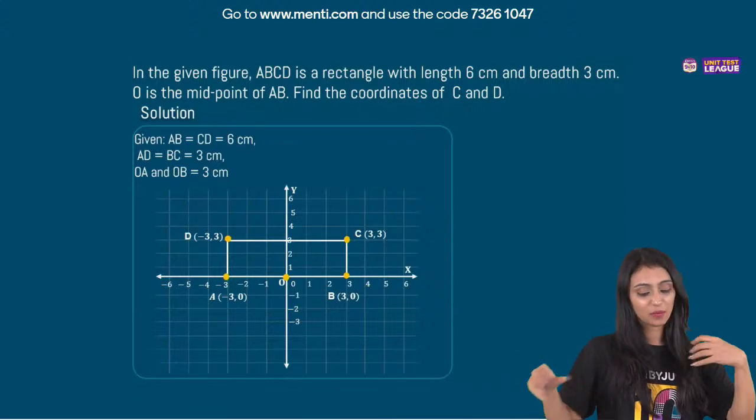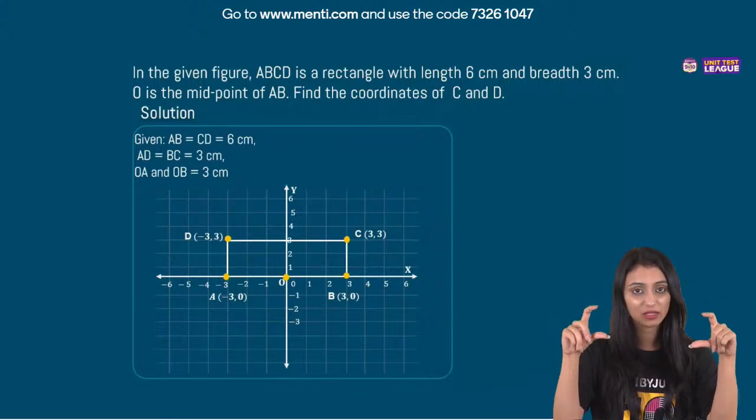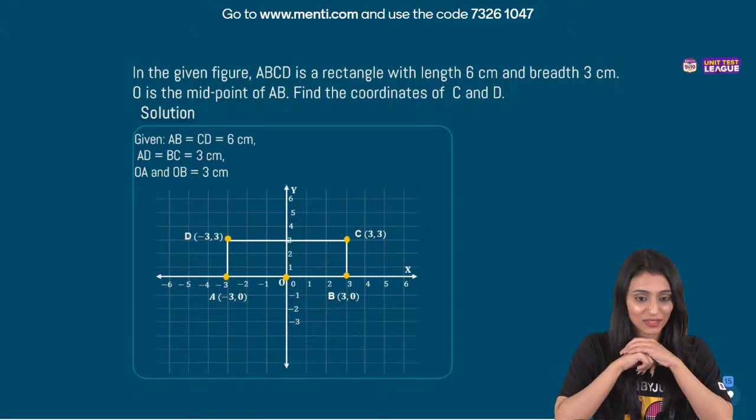So simple. AB and CD, it is given. It says that it's a rectangle, AB and CD both are equal, 6 cm, and AD and BC are 3 cm. So if you mark this on the graph sheet, you can clearly see that C would be 3, 3, if you see the X and Y axis, and D would be minus 3, 3.